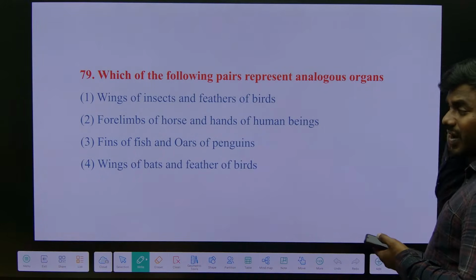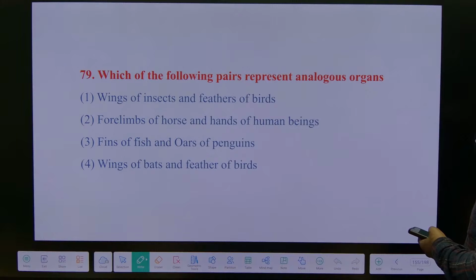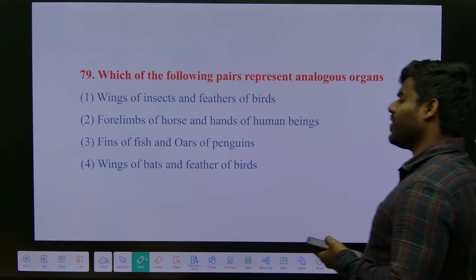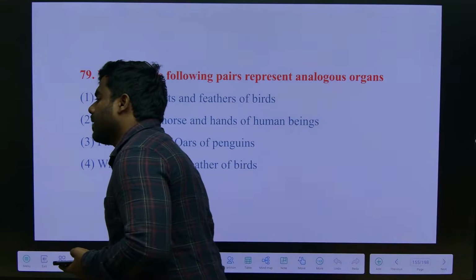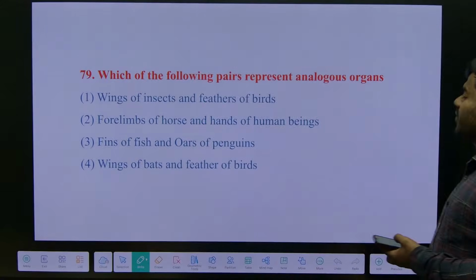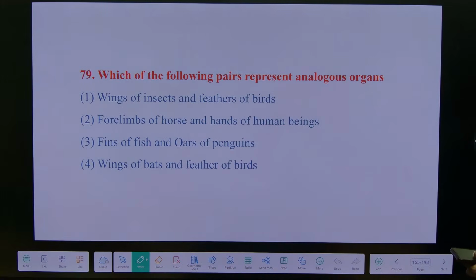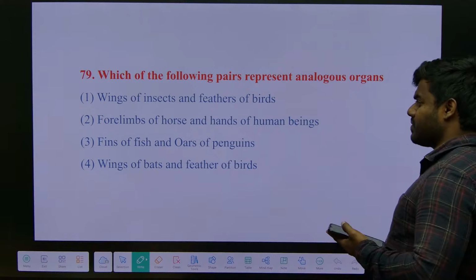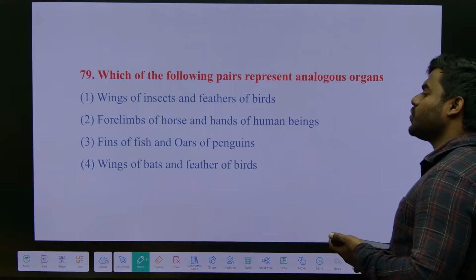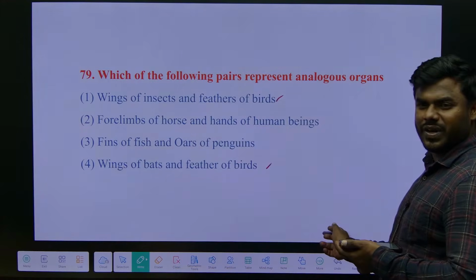But same function, origin is different. Which of the following pairs represents analogous? Which can we eliminate? 1 and 4 we can eliminate.